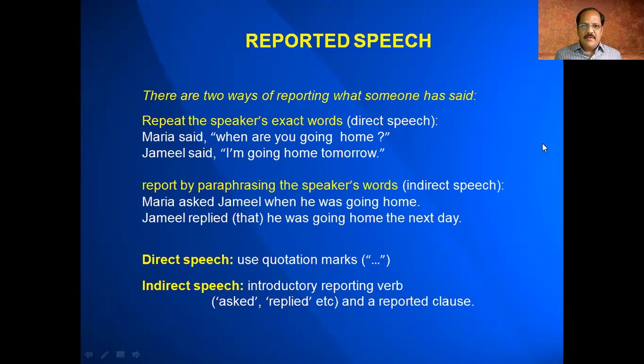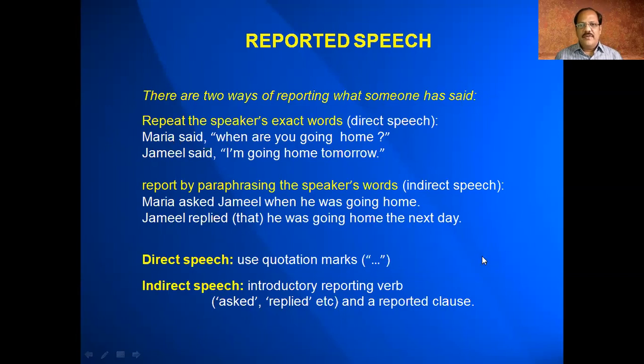Whatever the exact words said by the speaker, you have to paraphrase it without any additions and deletions, or without changing. Suppose when he said that he was going home, you can't say he was going to office. There should not be any change at all. And this is what we call reported speech.